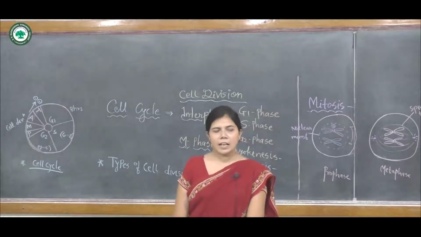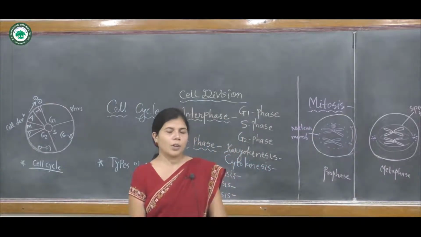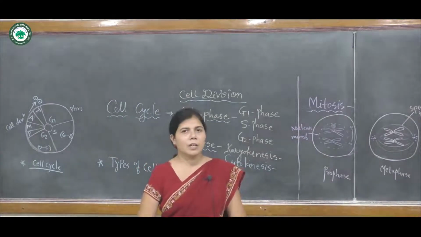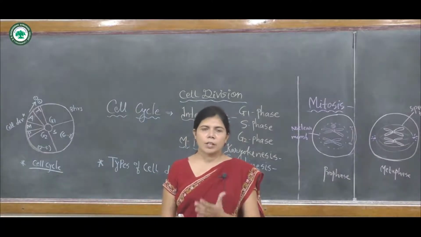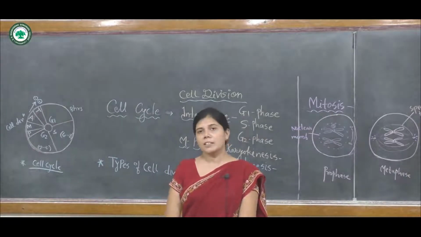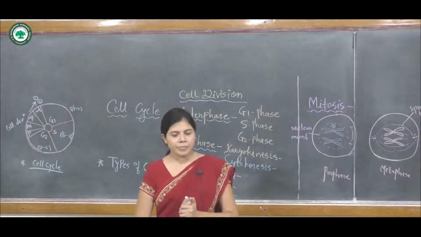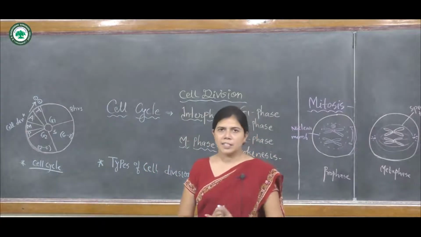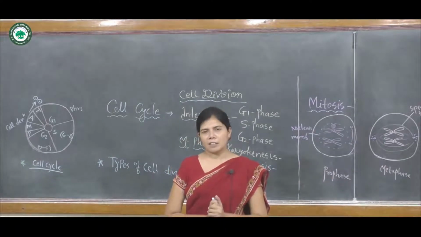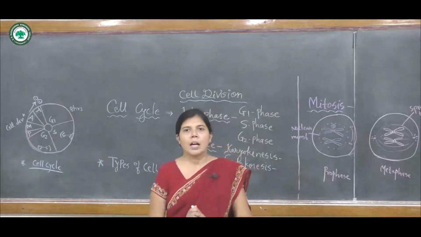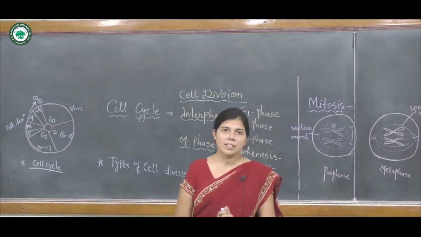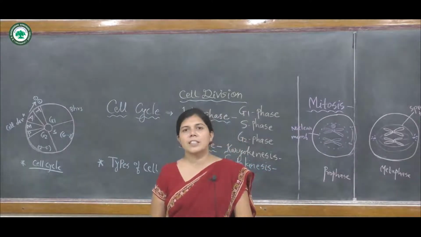So cell division is a process in the life of a cell, because new cells are not formed from nothing. The new cells are formed from pre-existing cells. In cell theory, or in cytology, it states that new cells arise from pre-existing cells, and the multicellular organism is developed from a single cell, and that single cell is the zygote.